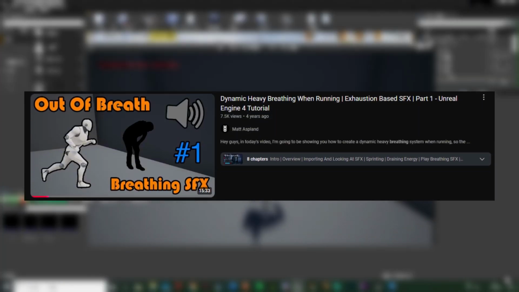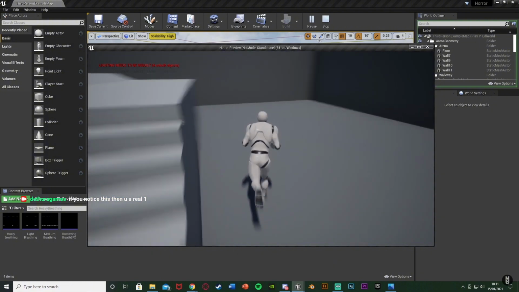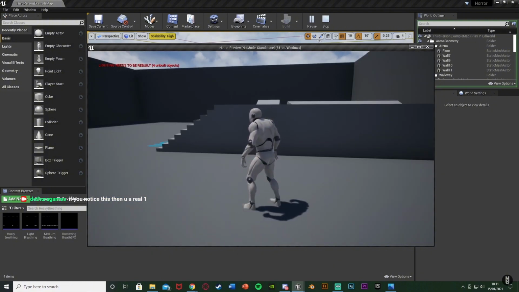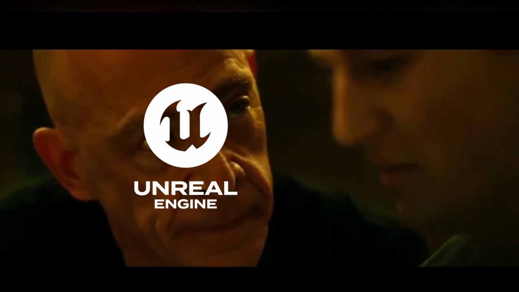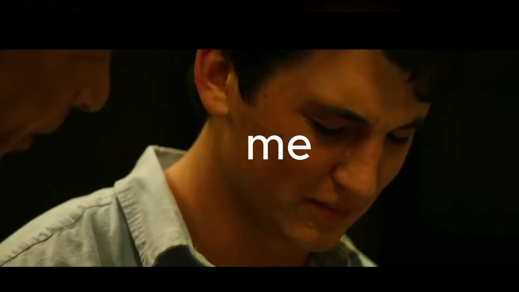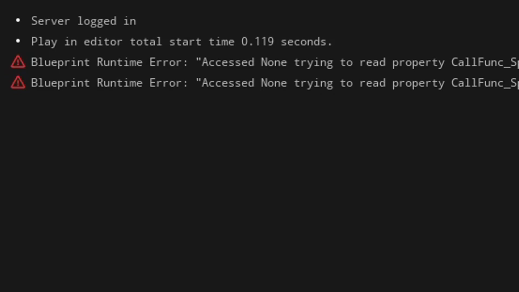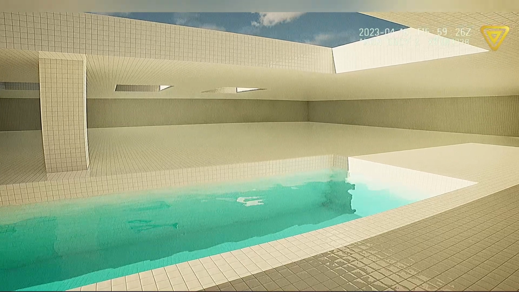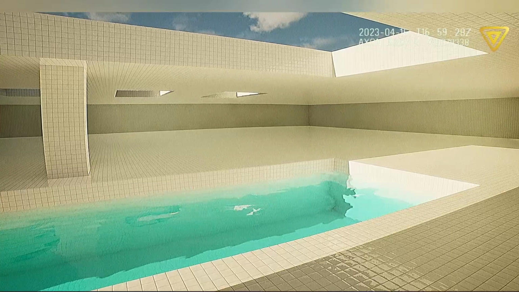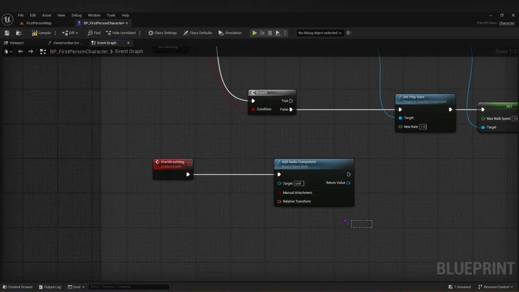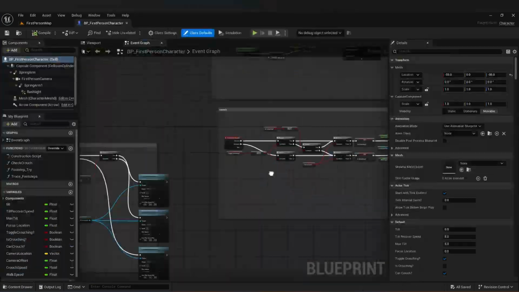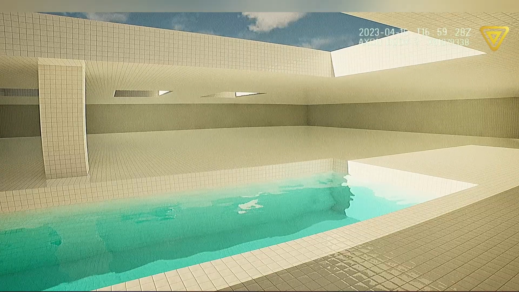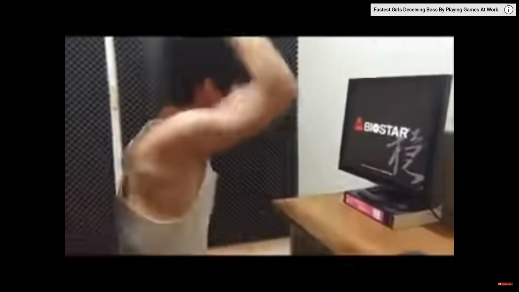Some of them were close to what I needed, like in this tutorial. They add a sound for their sprint, but their normal breathing faded away after 20 seconds. I figured I would watch it anyway, and maybe by the end I would understand enough to program the differences by myself. When I tried doing that, I would end up making my character bug out, like when I thought it was a good idea to have my sprint sound effect connect to my event tick, causing the sound to loop infinitely. And if I wasn't doing that, then the sound wouldn't play at all.